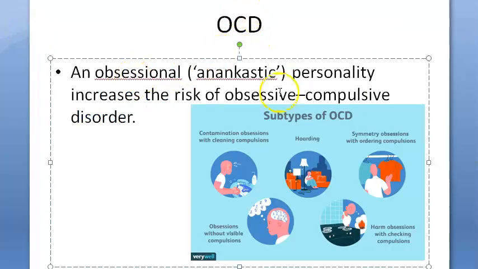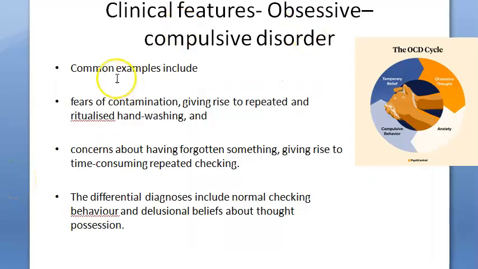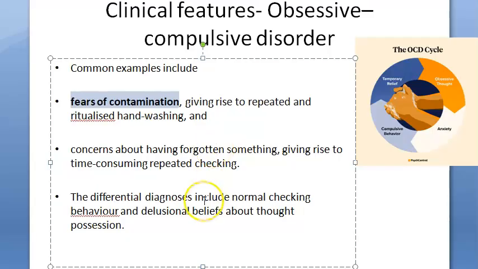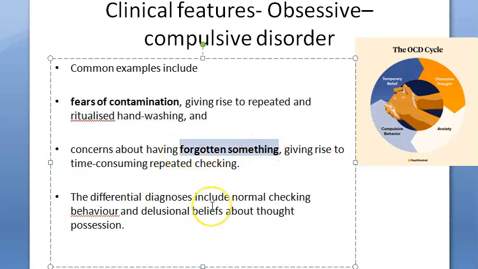A person who's obsessed has the risk of developing obsessive compulsive disorder. Clinical features: there are 2 examples they are giving here. Fear of contamination, and the other is fear of forgetting something. Fear of contamination is the obsession. So what is the compulsion? Washing the hands frequently, a ritualized, repeated, unwanted, time consuming action. Forgotten something: what is the compulsion they can have? Going and checking, every time. Again fearing that you have forgotten, again going and checking. So it is unwanted, time consuming.